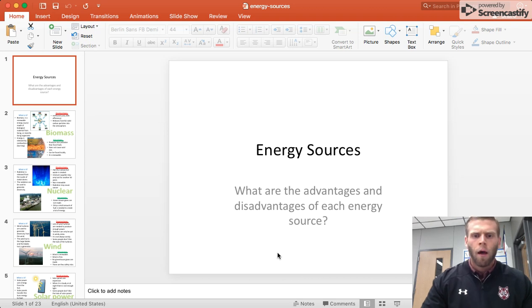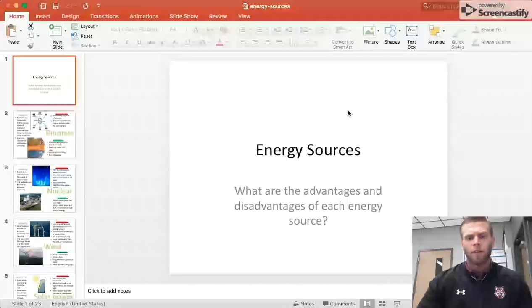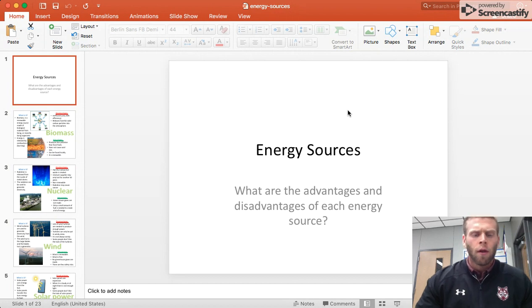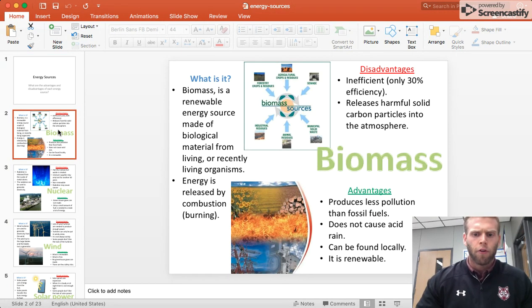All right, so today we will be talking about energy sources. Our essential question is, what are the advantages and disadvantages of each energy source? So we'll also be talking about renewable and non-renewable resources, but all of this ties together. So on your paper, the first thing that we're going to talk about is biomass.